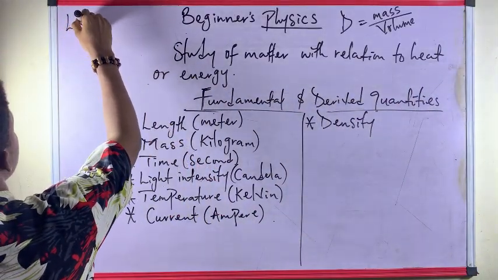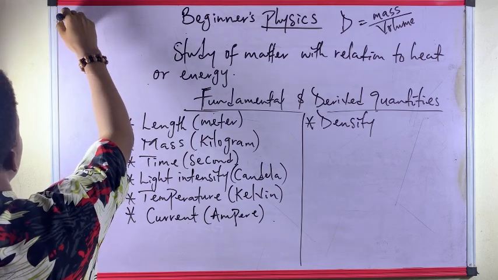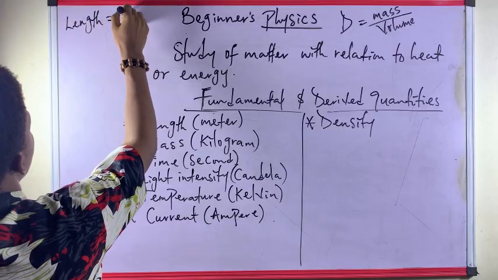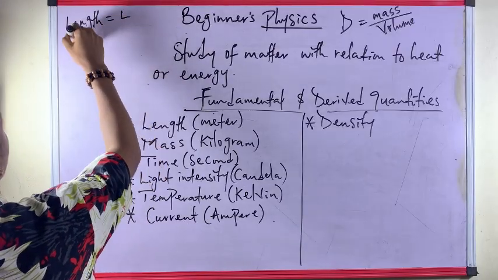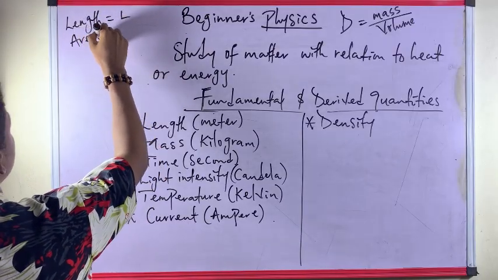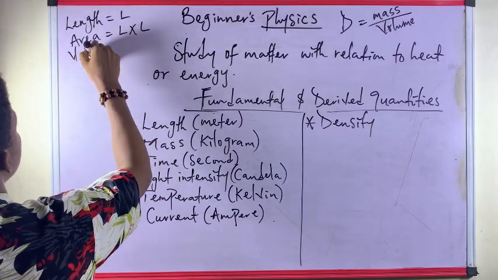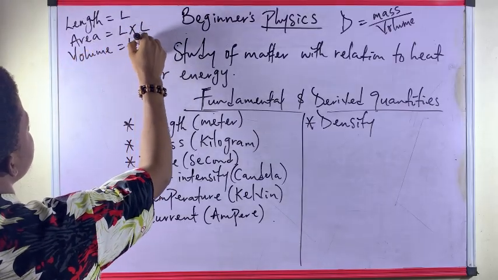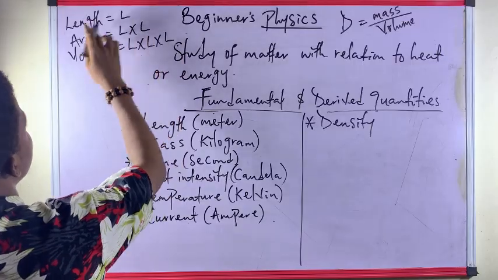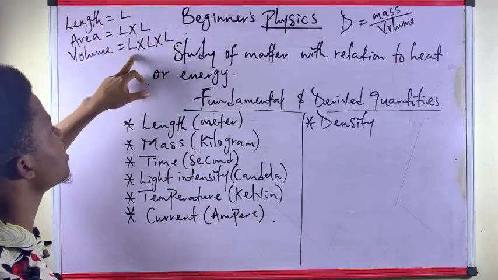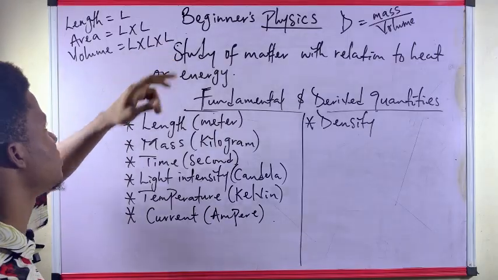Length is L, area is L times L, and volume is L times L times L. Length is just length, area is length times length, volume is length times length times length.